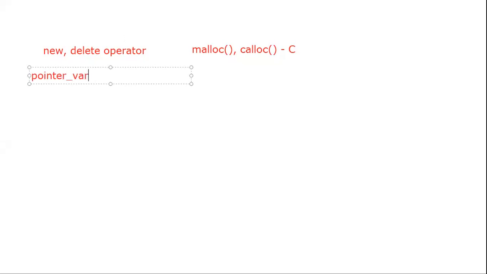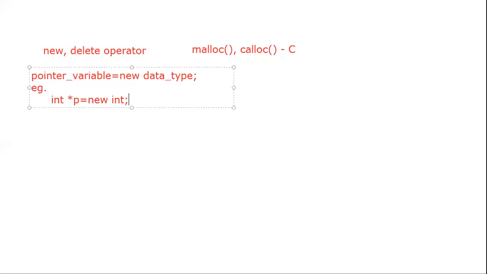We use a pointer variable, then equal to, the new keyword, and then the data type. This is the first way in which we are going to represent that particular memory. For example, I will directly write it down: int *p = new int, instead of splitting that particular declaration. So this is one way of representation, which I will mark as the first way.